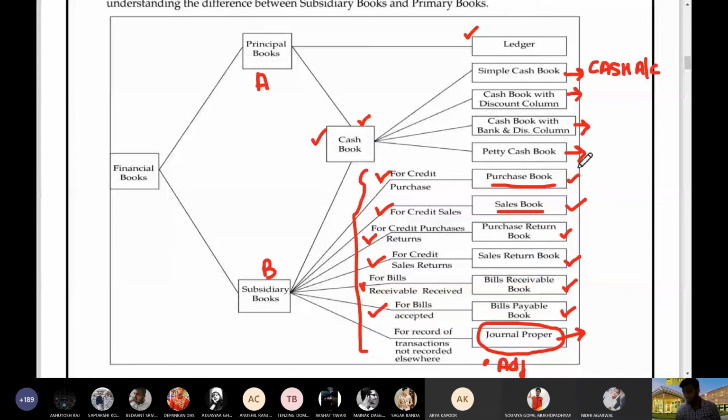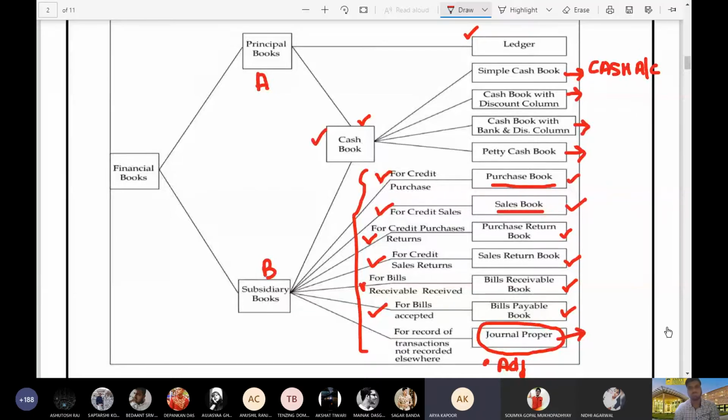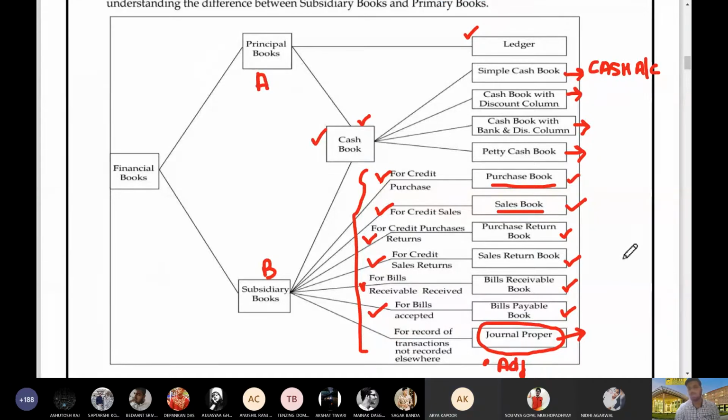Anyone else who has heard that cash book is regarded as a journalized ledger? No, sir. Let me tell you that cash book is actually a journalized ledger.